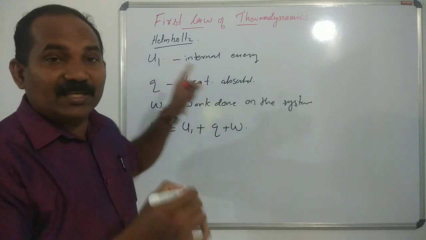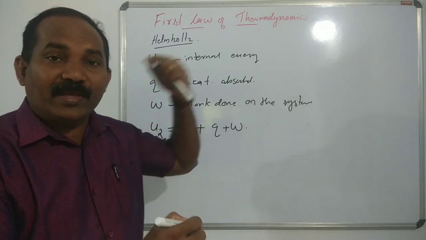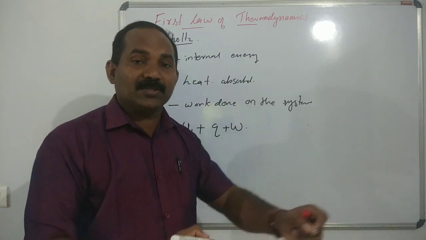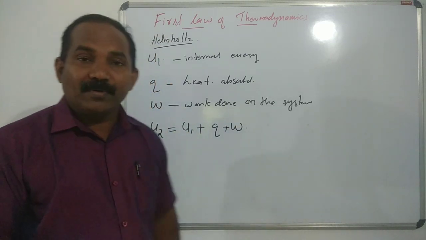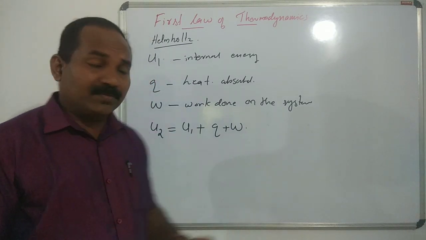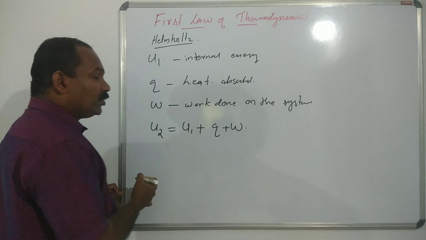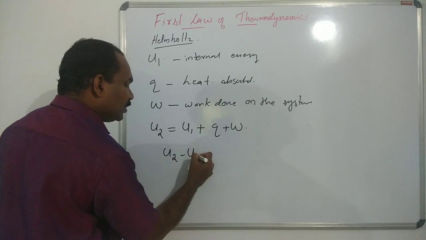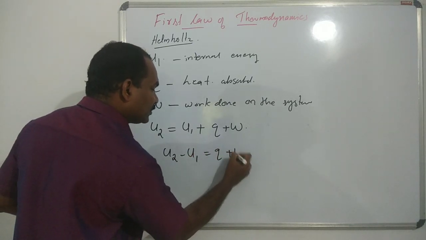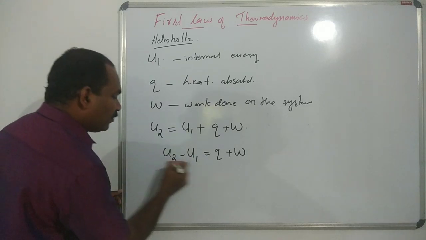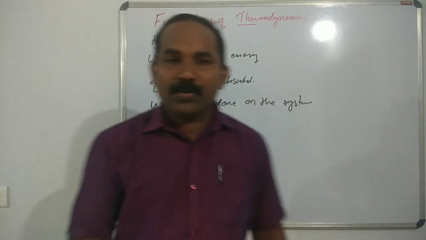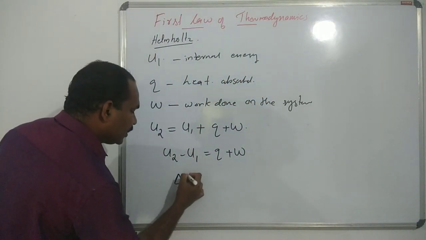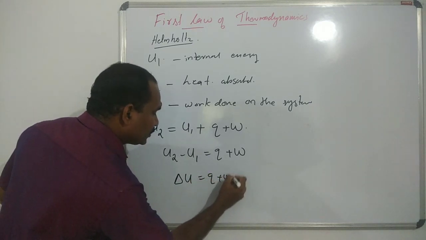U1 is the initial internal energy, Q amount of heat is supplied to the system, and W is the work done on the system. So according to the first law of thermodynamics, U2 is equal to U1 plus Q plus W. Rearranging the equation, U2 minus U1 is equal to Q plus W. And we know that U2 minus U1, or U final minus U initial, is the internal energy change. So delta U is equal to Q plus W.